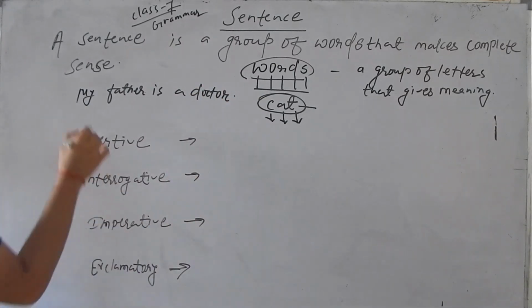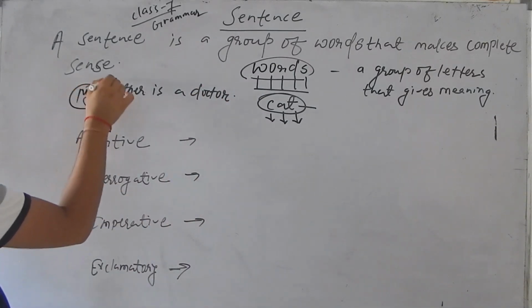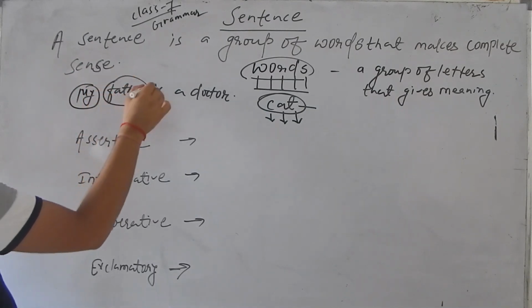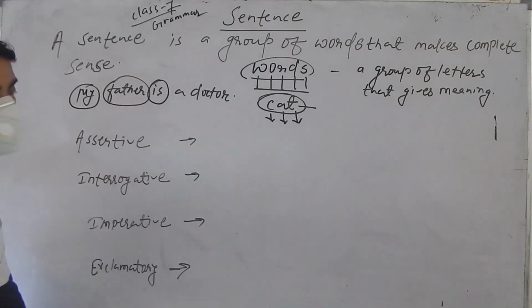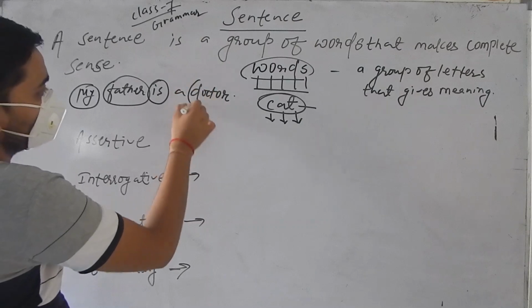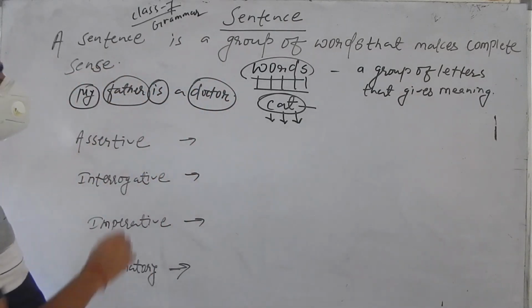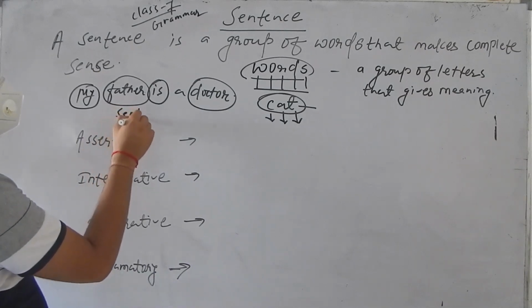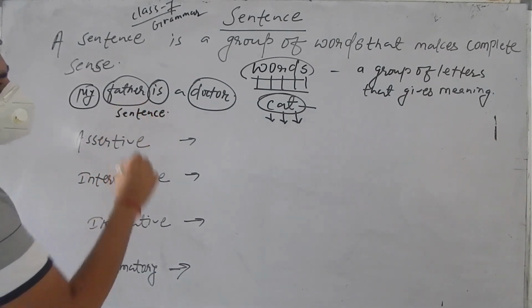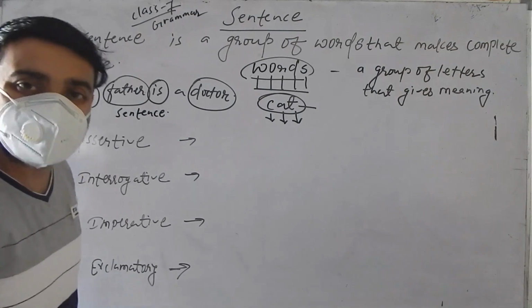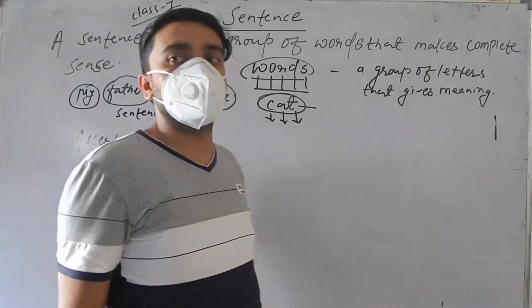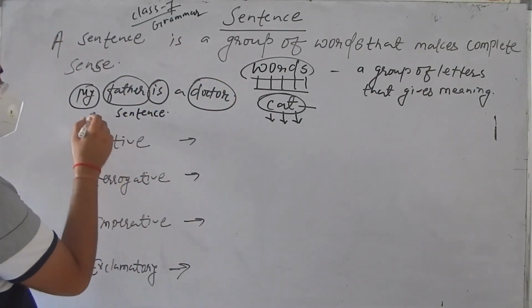You can see here, my is a word. This is also a word, father, and is also a word. And doctor is also a word. And you put all the words together and make a sentence. This is a complete sentence, and it has a complete sense also, complete meaning also. My father is a doctor.